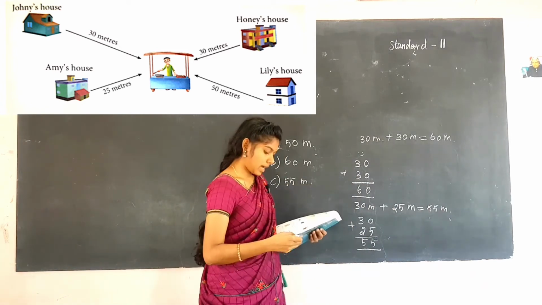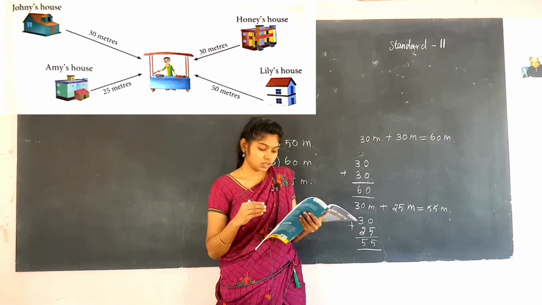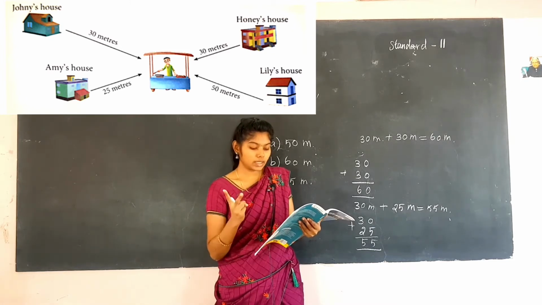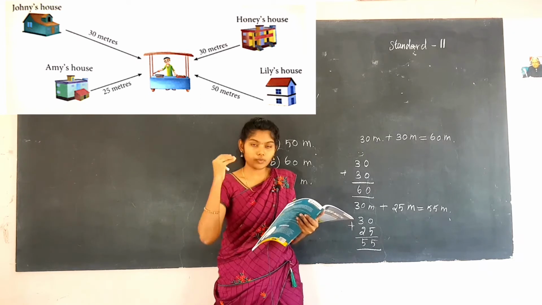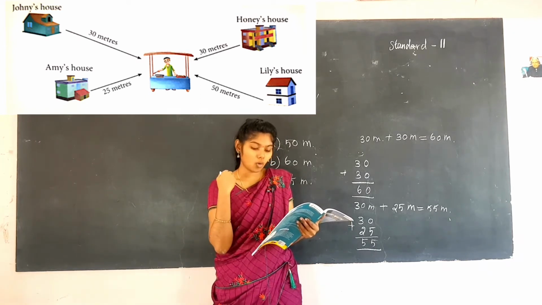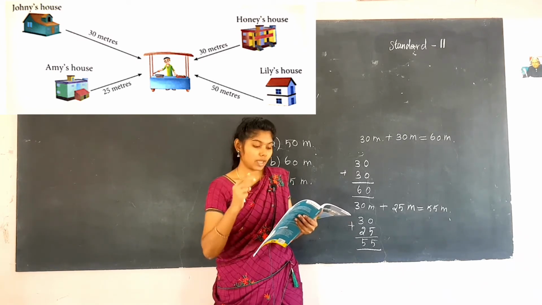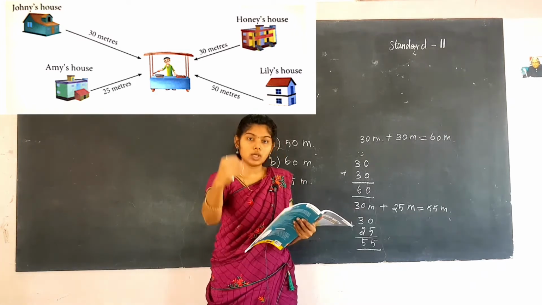So you have got the answer. Johnny first goes to the vendor and then to Emmy's house. How much distance does he cover? There are two things happening here. In the above problem also, Honey walks to the vendor first and then comes back to her home. First we measure the length from Honey to the vendor and then again from the vendor to Honey's house.